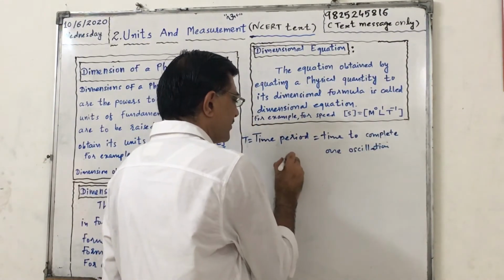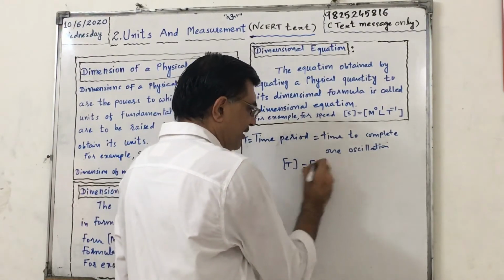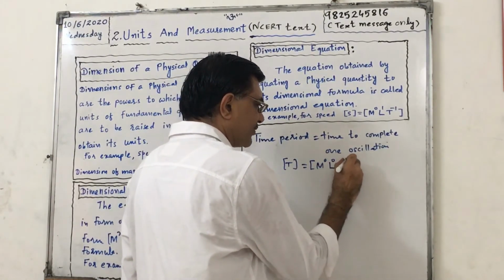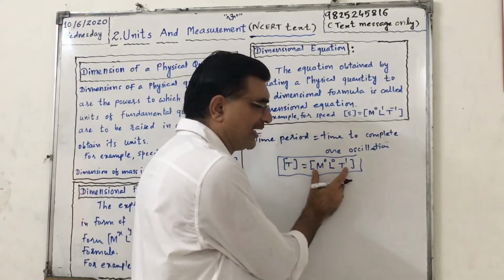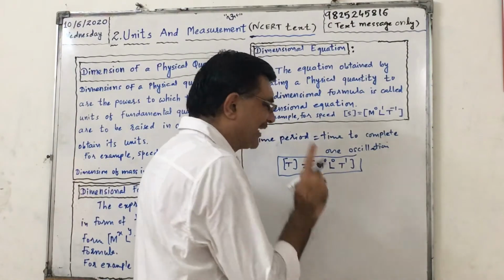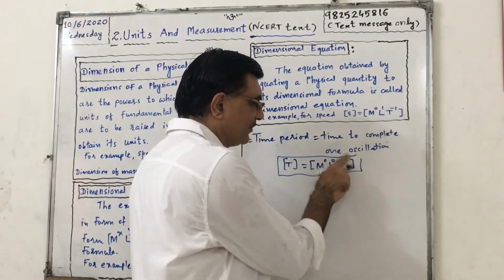Okay. So its dimensional equation is T equals m0 L0 t raised to 1. Dimensional formula is square bracket m raised to 0 L raised to 0 t raised to 1. Dimensions of mass 0, length 0, time 1.